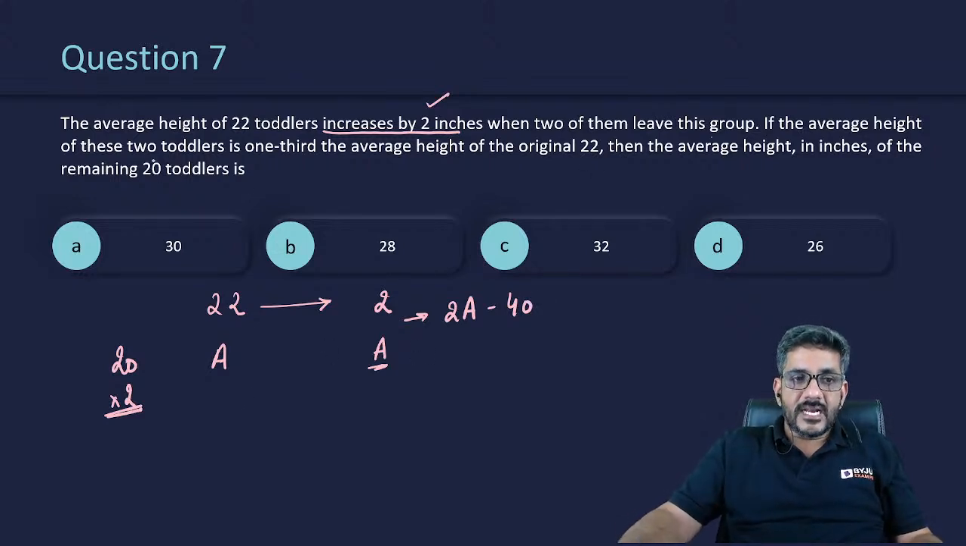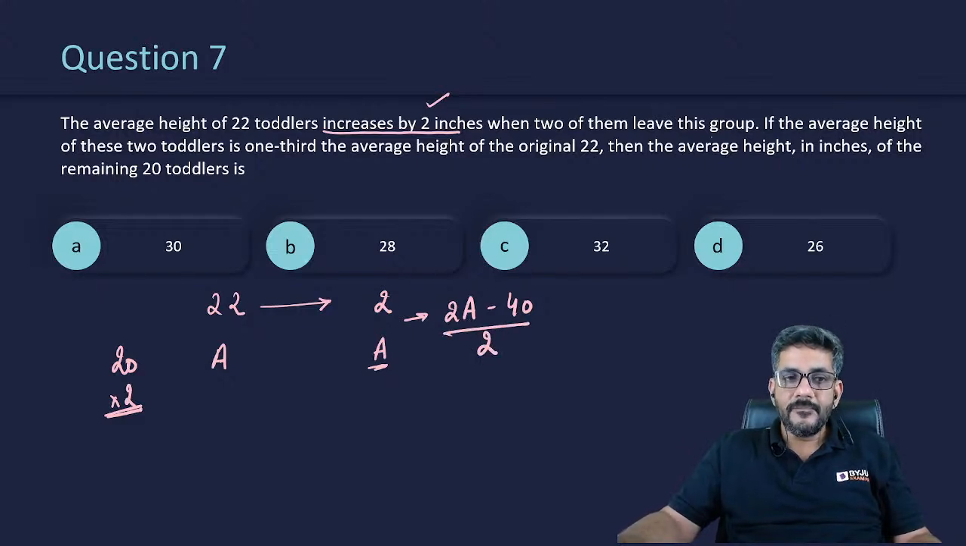Now he says the average height of these two toddlers. What is the average height of these two toddlers? It is 2A minus 40 by 2. Is it one third the average height of the original 22? The original 22's average height was A, so he is saying this is equal to one third of that. Then you have to tell the average height of the remaining 20 toddlers.